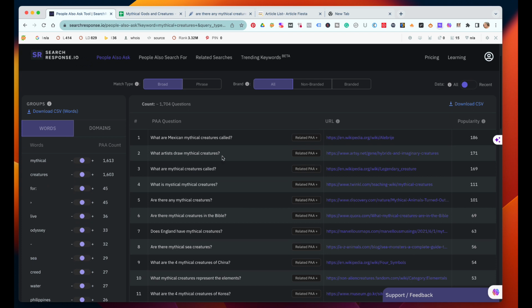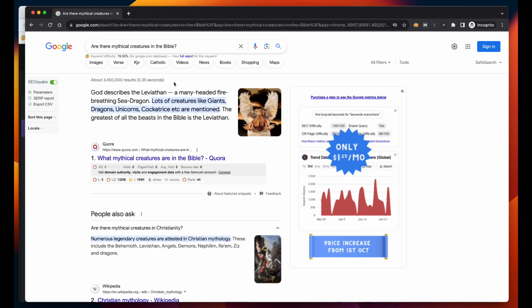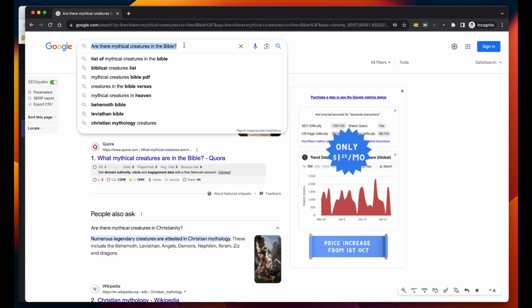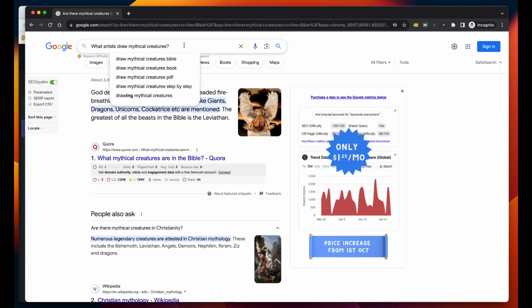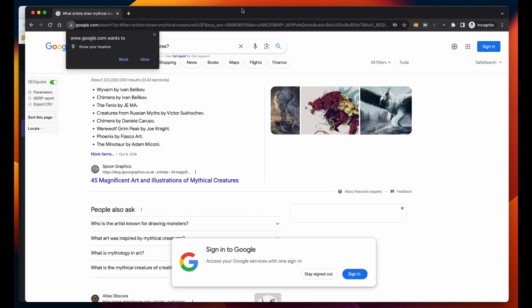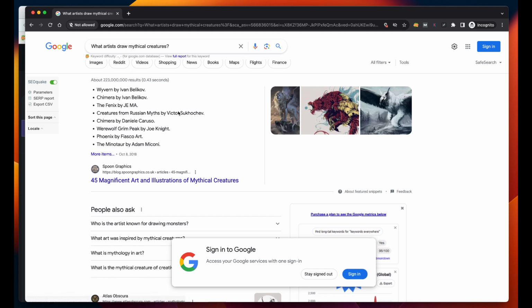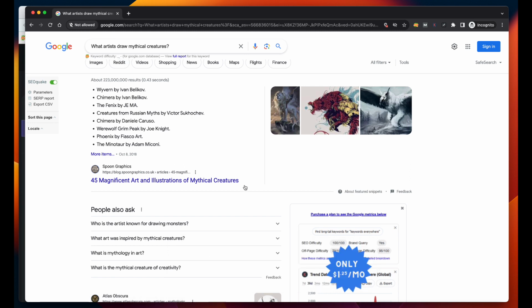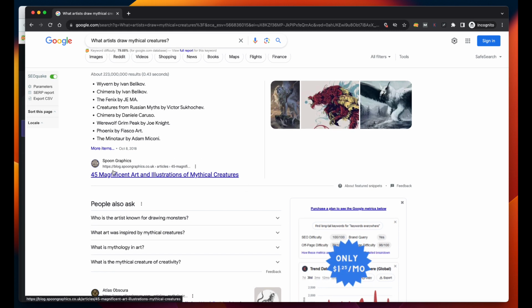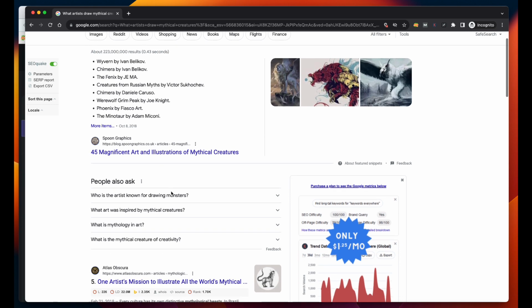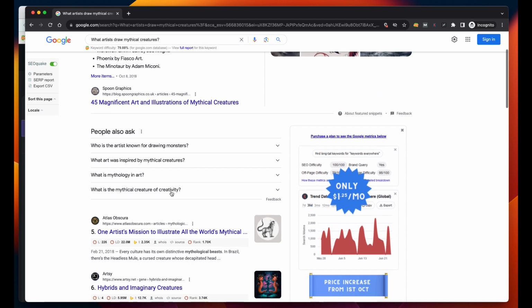This is one I'd really like to write about: what artists draw mythical creatures. Doing some history on artists would be really cool, because I know other people aren't going to be doing that, so my competitors won't do that. Let's look and see. Spoon Graphics, we want to block them. We don't want to stay signed out. And this looks like a UK one. I'm not sure if I can dominate that or not. I would have to look at more about their website.